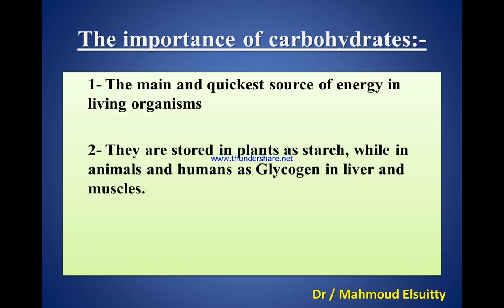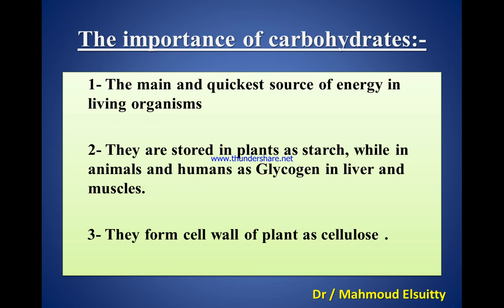Number two, they are stored in plants as starch, while in animals and humans as glycogen. Glycogen can be found in large amounts inside the liver and muscles to provide them with the needed energy. Number three, they form the cell wall of plants as cellulose.